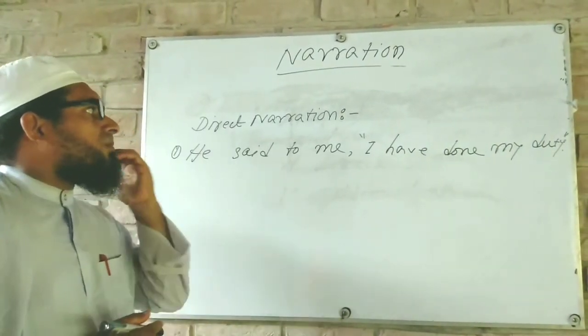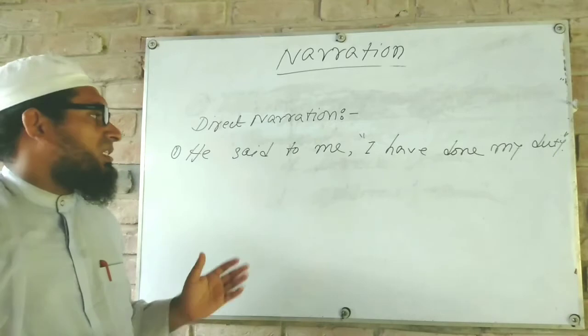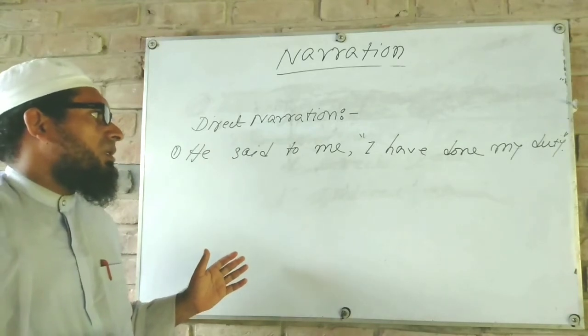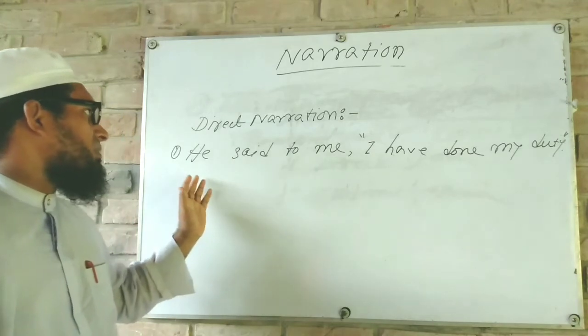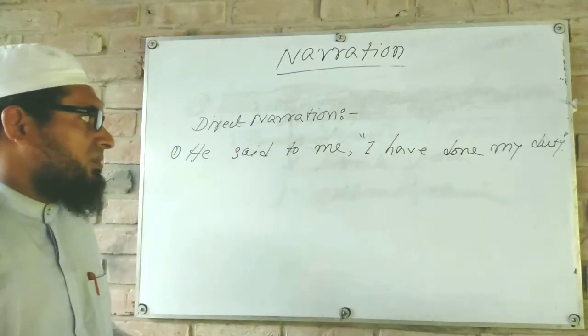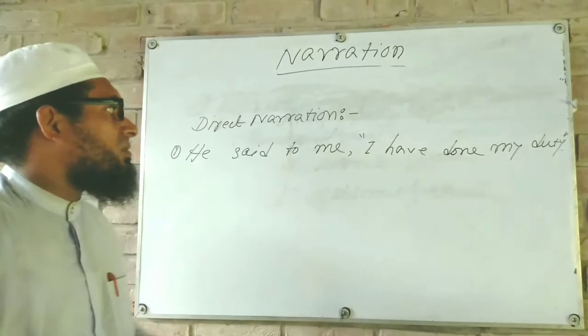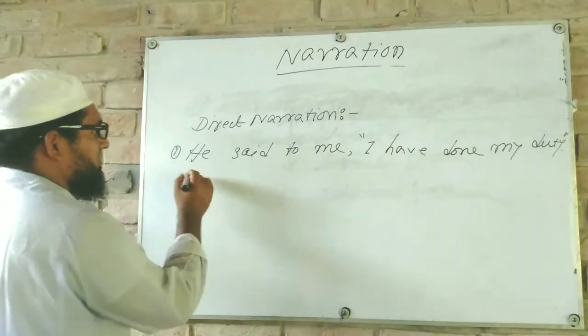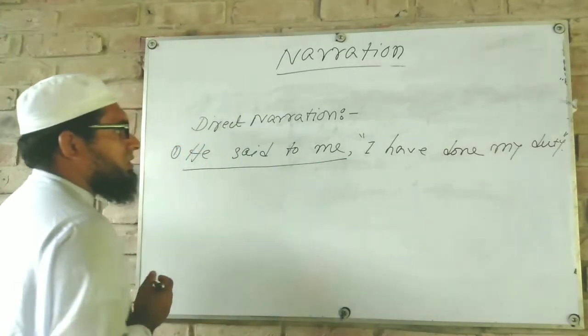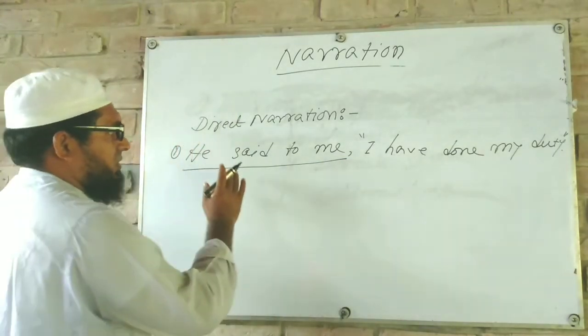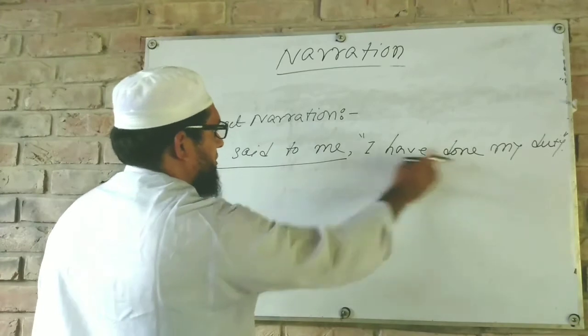So dear students, first of all we have to know some characteristics of narration and the introduction of narration. Here, "he said to me" before the comma is the underlined portion. Here I have two portions: reporting speech and reported speech.